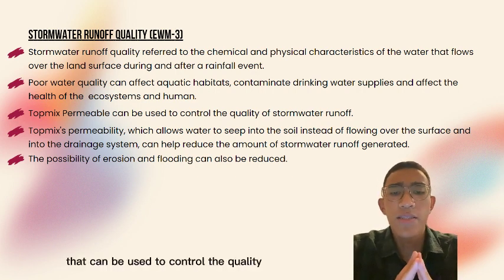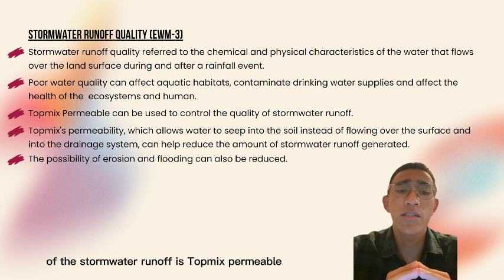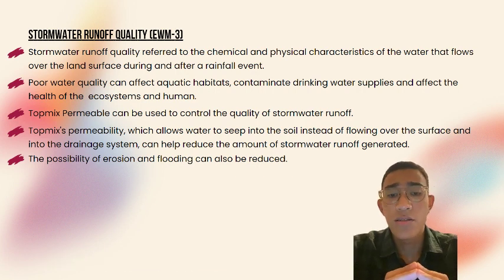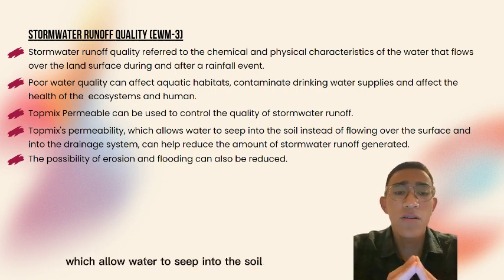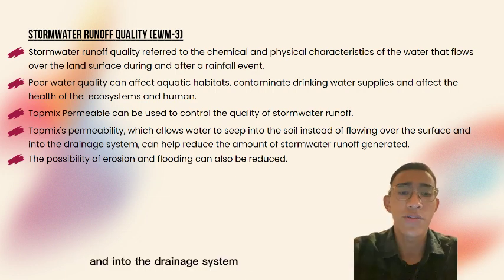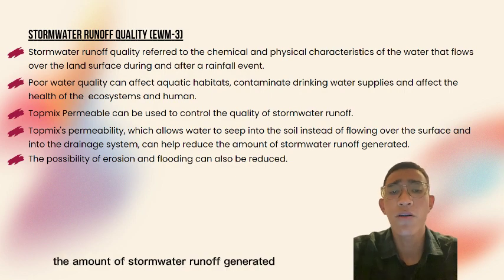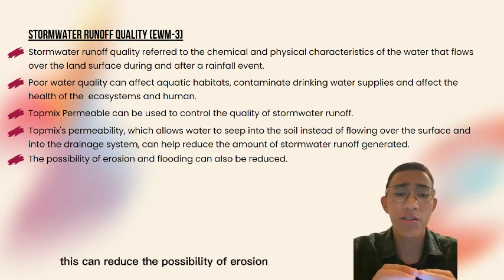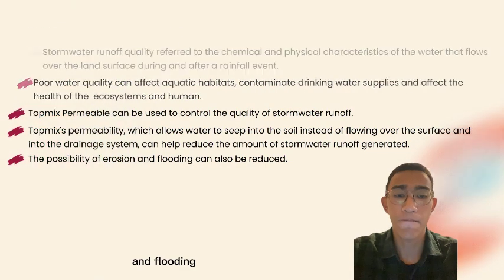One type of pavement that can be used to control the quality of the stormwater runoff is Top-Mix Permeable. Its permeability allows water to seep into the soil instead of flowing over the surface and into the drainage system, which can help to reduce the amount of stormwater runoff generated. This can reduce the possibility of erosion and flooding.